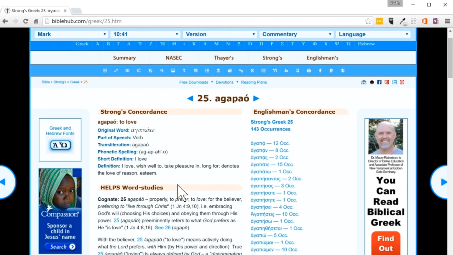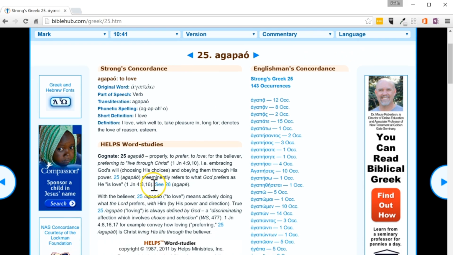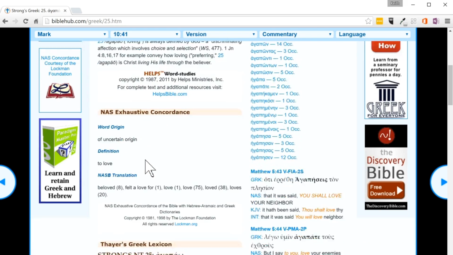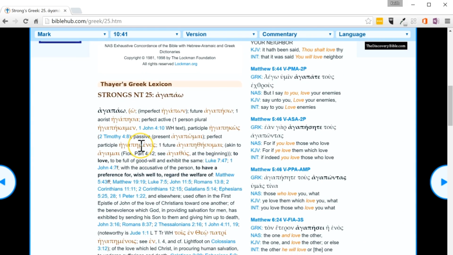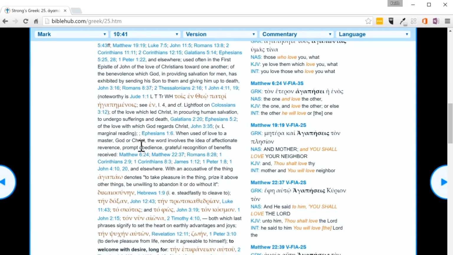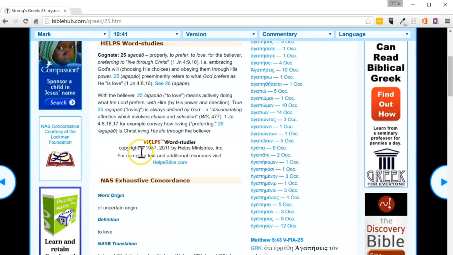And what I like about the way that BibleHub organizes it is you can kind of do the simple to the complicated all at one time on one page as you scroll. So the very basic is up here, and then it has a few where it's used, and it gets a little bit more extended. And then as you get all the way down to this Thayer's Greek lexicon, you can get as deep and thorough as you could imagine. So you could spend lots of time if you're really a word study person.